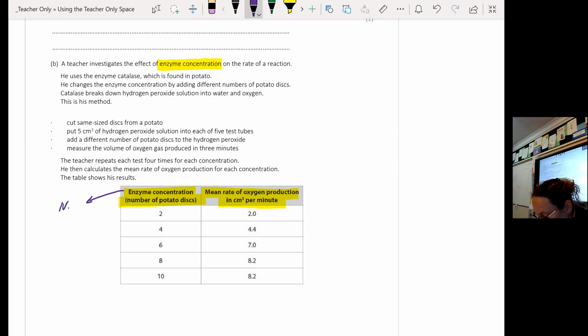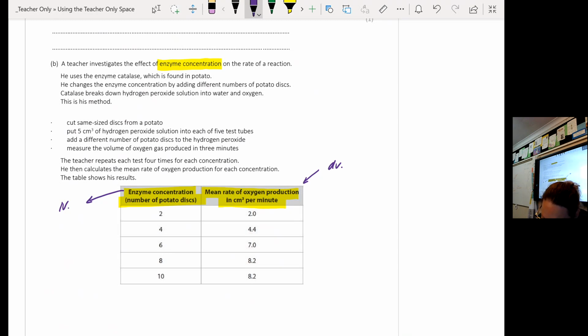Anything in the left-hand column of a table is your independent variable, which means your left-hand column always goes on the bottom of a graph. Always, okay? So my independent variable goes on the x-axis, the bottom, and my dependent variable goes on my y-axis. A few of you did mix up your axes. Just be careful there because you will lose a mark for that, okay?